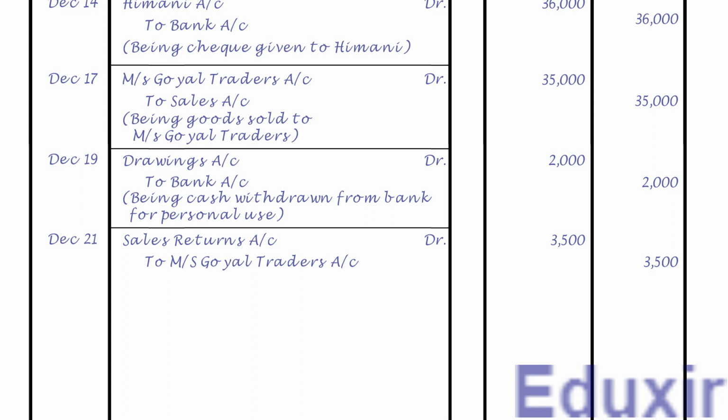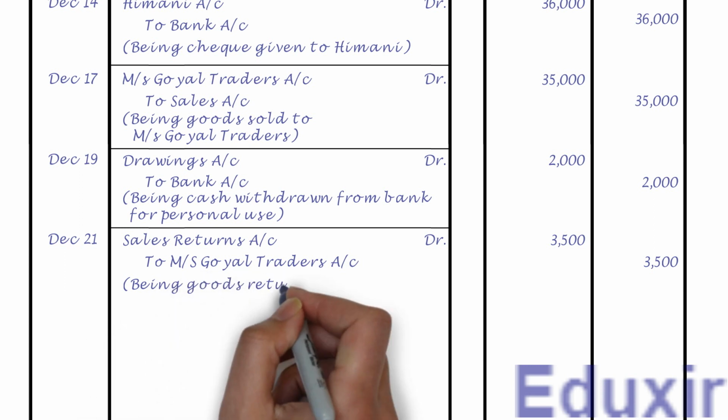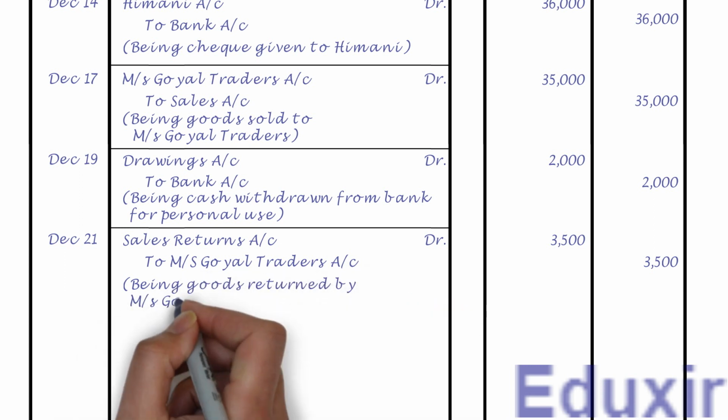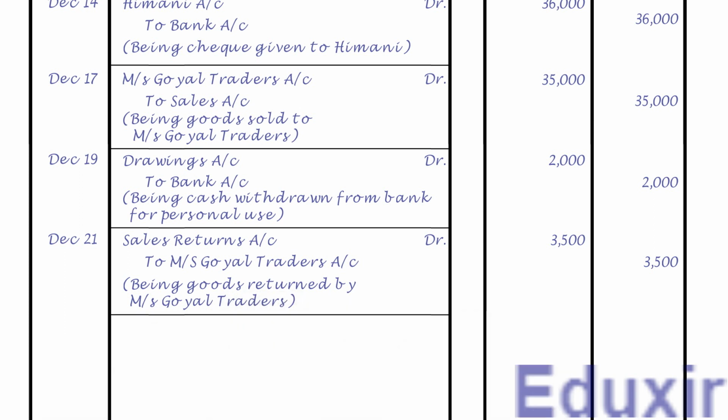Let us now record the narration or description of this transaction. That is, being goods returned by Messrs. Goel Traders. Let us now draw a line to mark the completion of generalizing of this transaction. That completes the generalizing of this transaction. Let us now take up the next transaction.